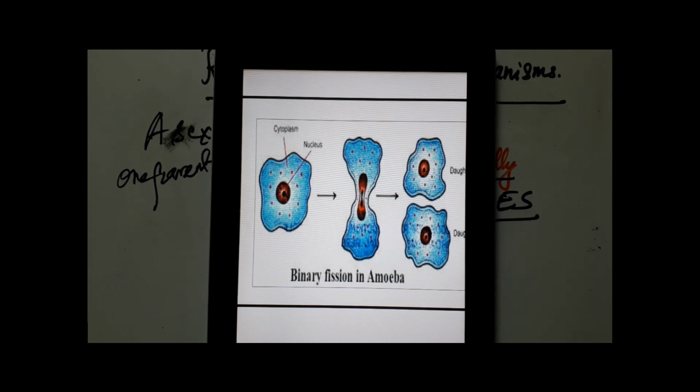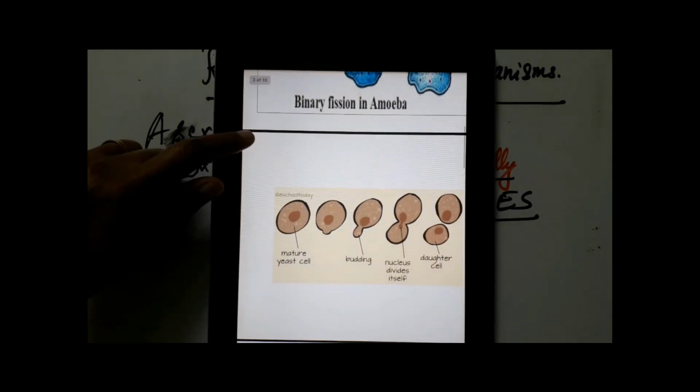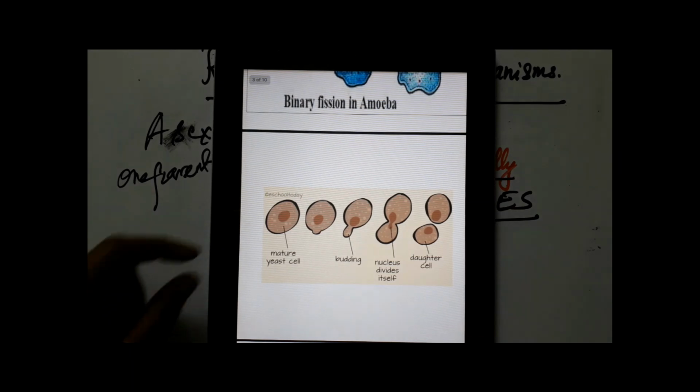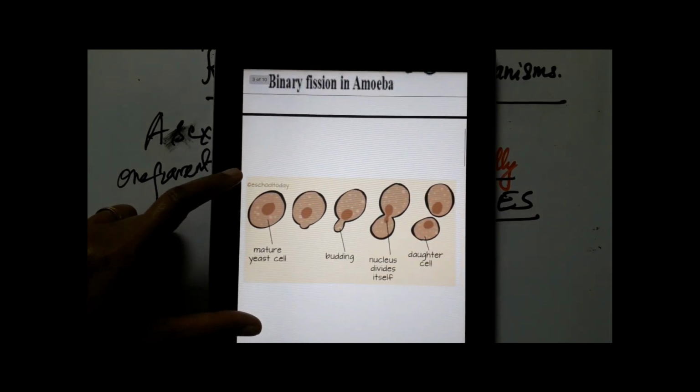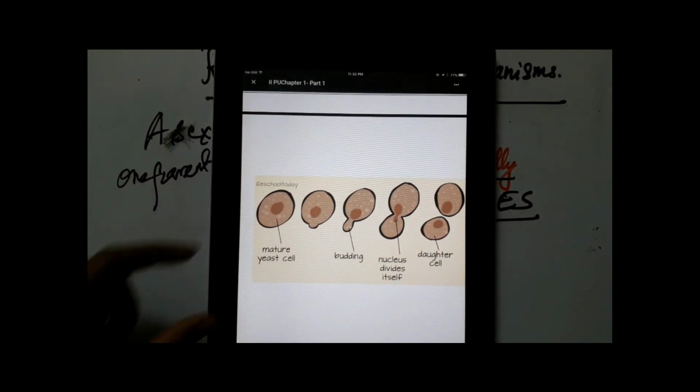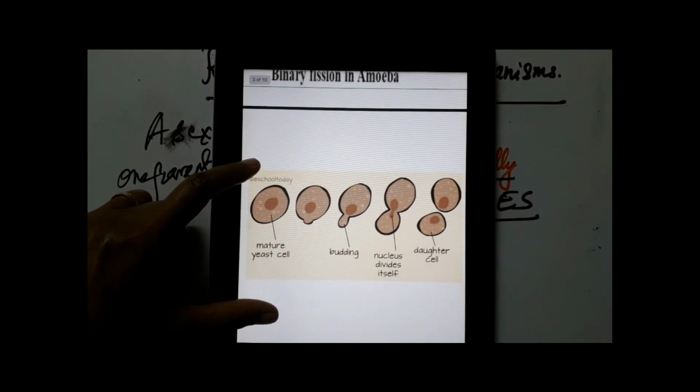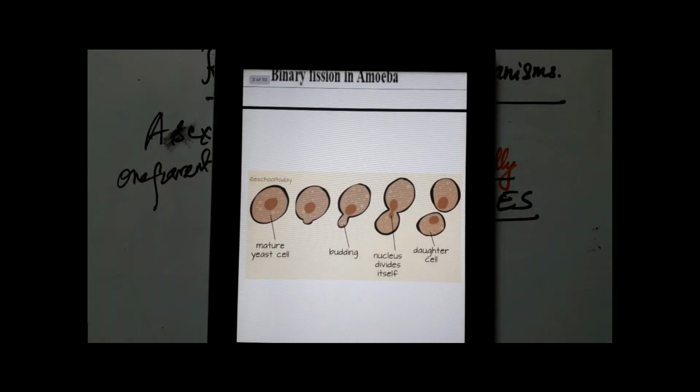And this is a type of cell division, I can say. All right. It is different from mitosis and meiosis because this does not involve spindle formation, but it's a type of cell division. All right. Let's move on to the second example. The second example that we have here is that of a yeast. Now what is this yeast? Yeast is a single-celled fungus, a unicellular organism.